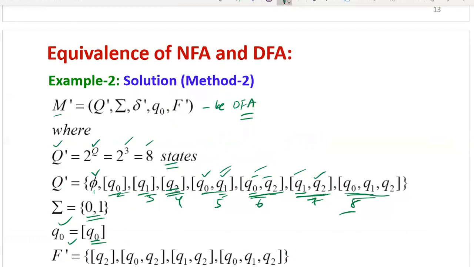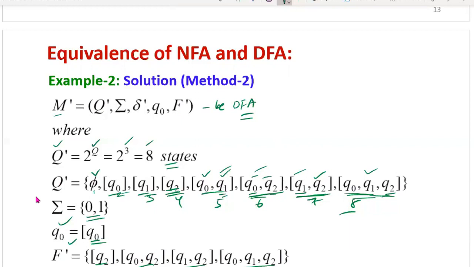Then q0, q1, q2 is the fourth final state. Therefore, we have a total of 4 final states: q2, q0 q2, q1 q2, q0 q1 q2. This is F'. Finally, in the transition table and transition diagram, you represent all these four states. In a diagram, you represent them within a double circle. In a transition table, you represent them within a single circle for identification of the final states.